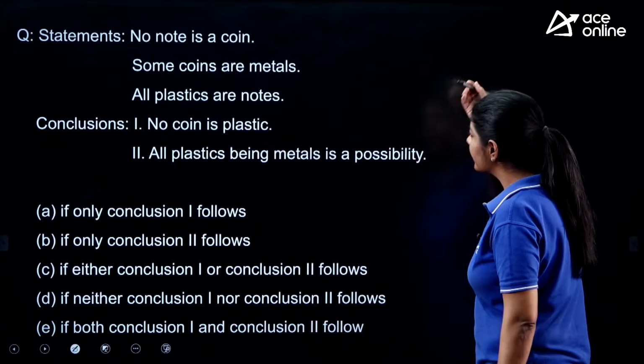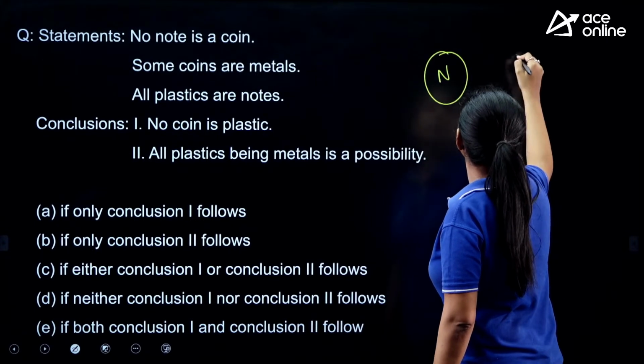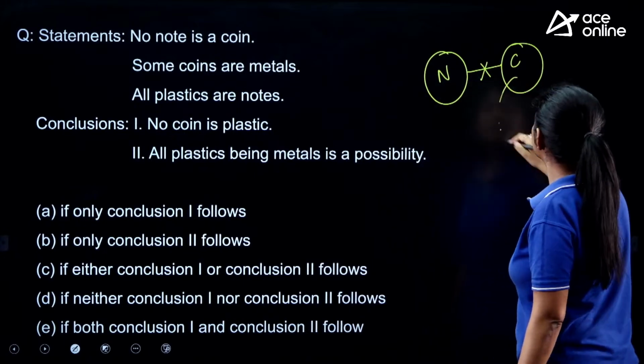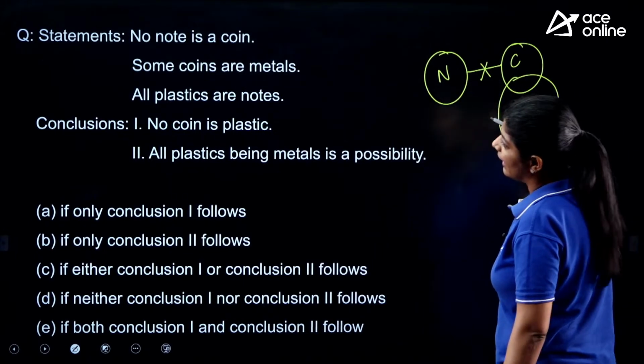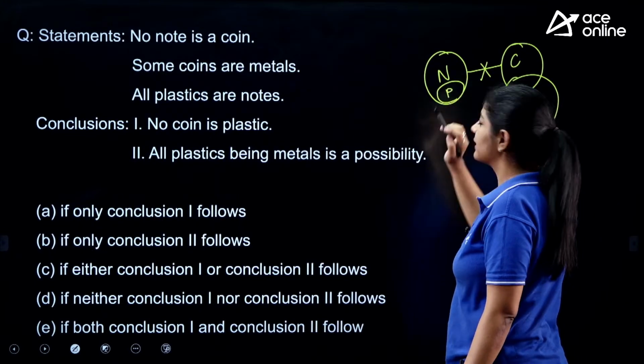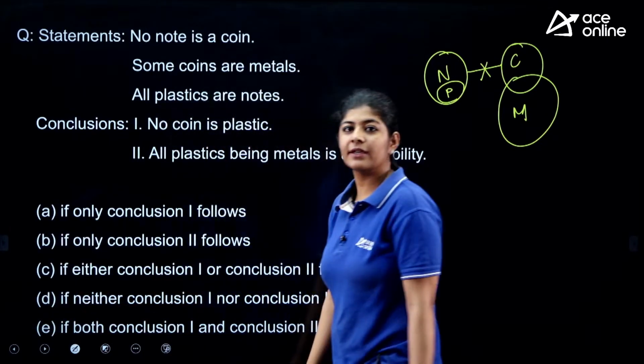Okay, let's start drawing the basic diagram. No note is a coin. There's no connection in between these two. Some coins are metals and all plastic are notes. Okay, so this is my basic diagram, right? Now, accordingly, what I have to do, I have to check my conclusions.